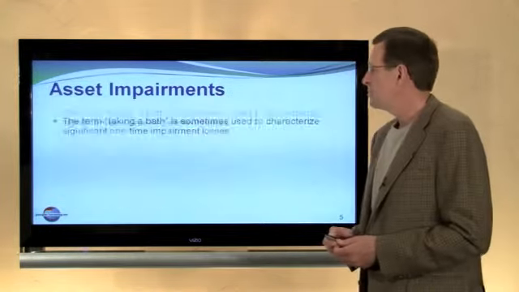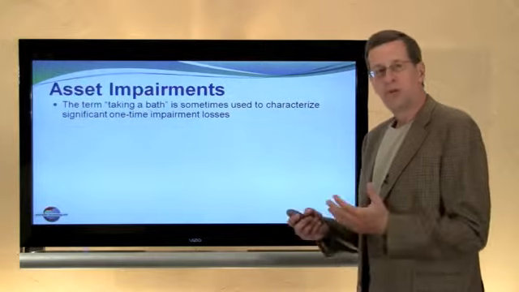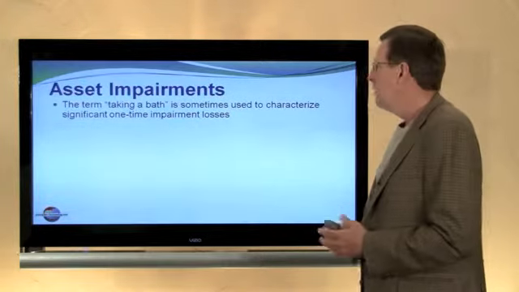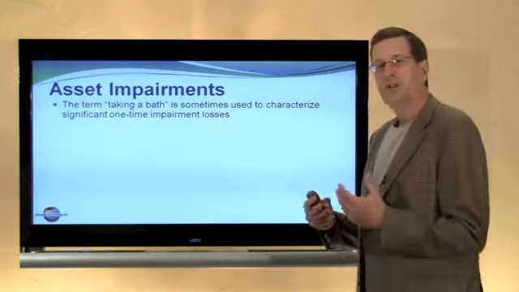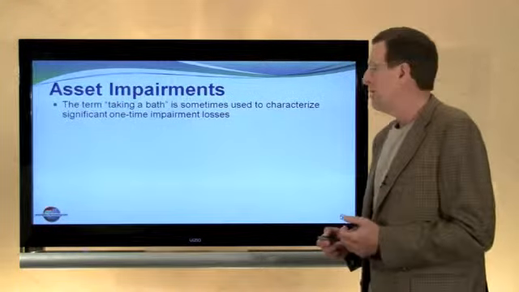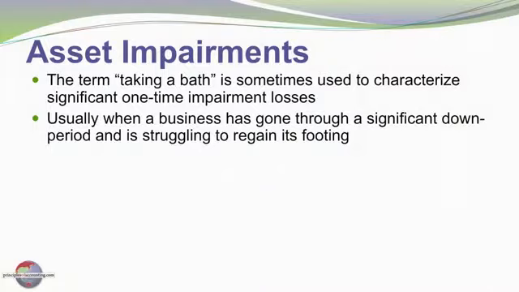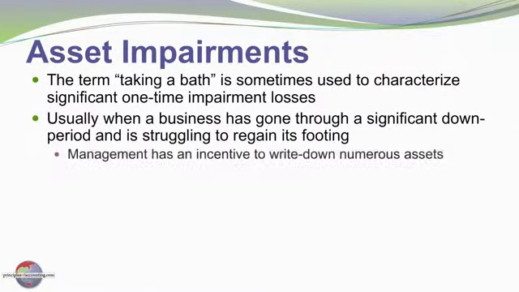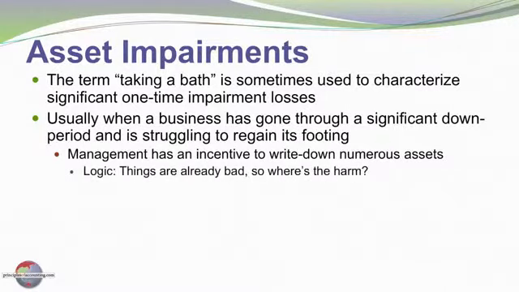Sometimes a company that is in trouble or having a bad year may consider taking a bath. It's used to characterize significant one-time charges to write off impairment losses. This usually occurs when a business has gone through a significant down period and is struggling to regain its footing. Management has an incentive to write off assets in this case. The logic may be that things are already bad, so writing off additional assets won't cause any additional harm.